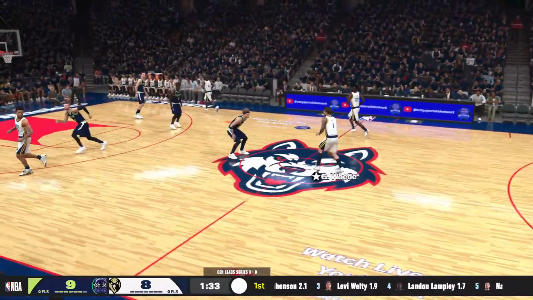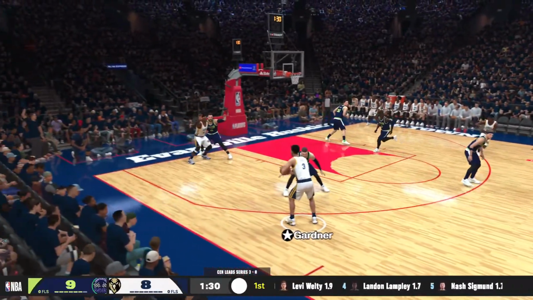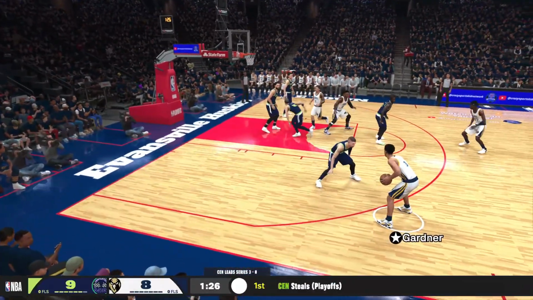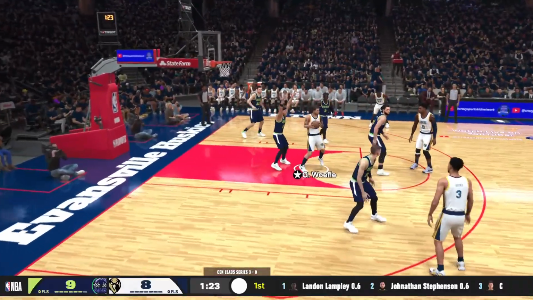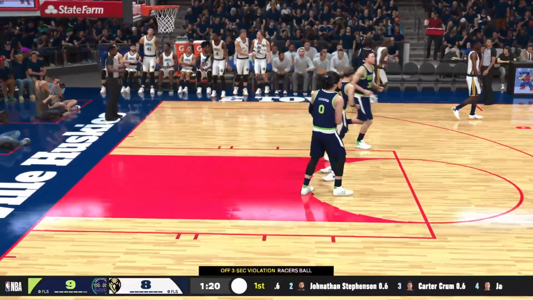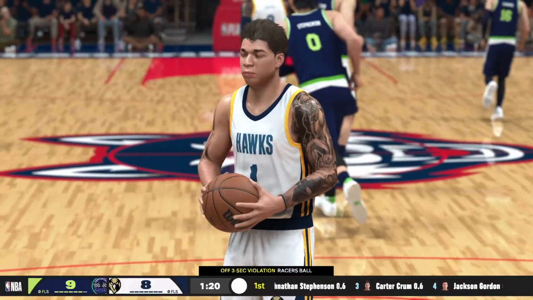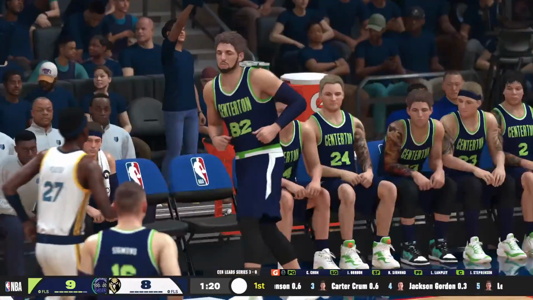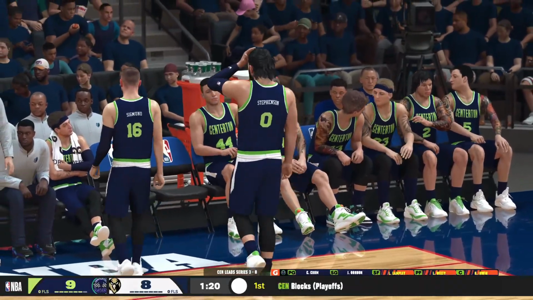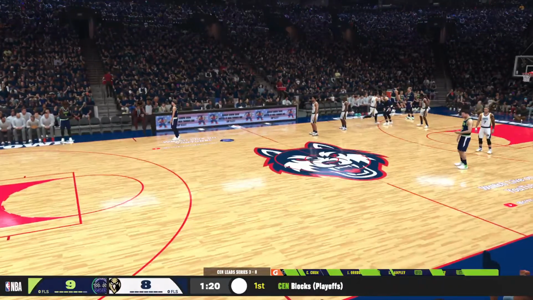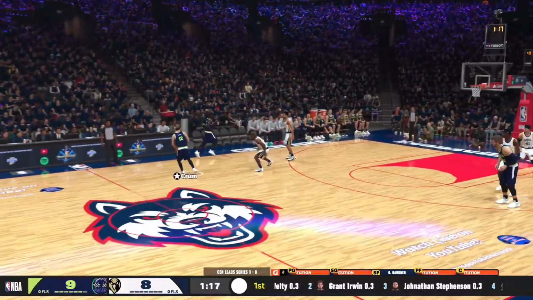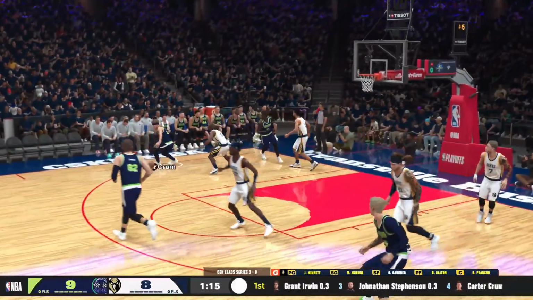Now it's Gavin Wolfley. Wolfley. Pass to Gardner. Grady Gardner has the ball. Gardner looks. Pass to Wolfley. Gavin Wolfley there. It's a violation. Offensive 3-second violation. Into the game now for the Racers, Grant Irwin. Lampley gives it to Crum. How about Grant Irwin getting some playing time?